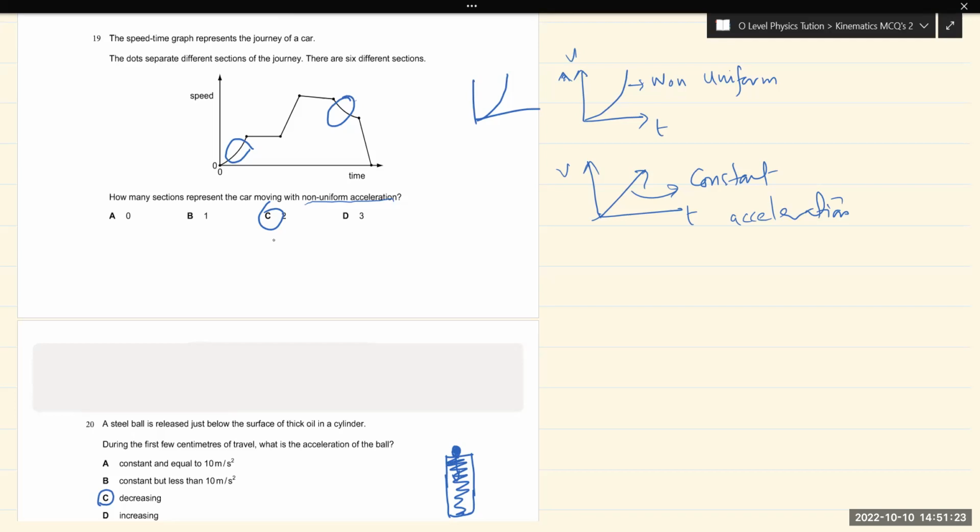Obviously, for constant velocity the acceleration is 0, and for a constant increase in the velocity we have uniform acceleration. So this is the constant line which shows that the acceleration is 0, and this shows the acceleration. So these two sections show the non-uniform acceleration, and these two sections show uniform acceleration or deceleration.